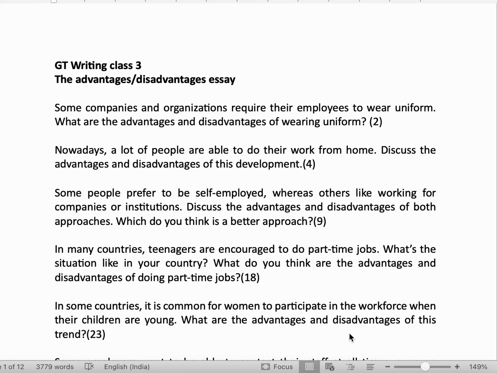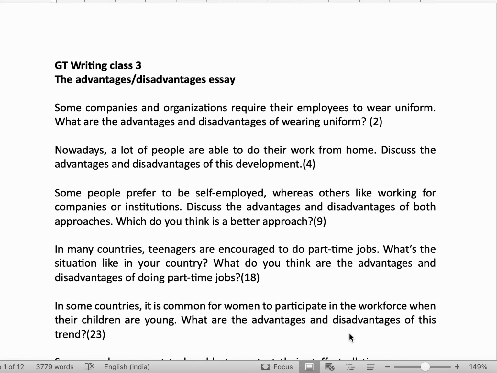But mostly I have seen that for the GT students, they don't ask what is more, they generally ask to write the advantages and disadvantages. Yet I feel that in the introduction, if you just write your opinion on what you think is more, it would be better. Because for a 7 band descriptor, it is clearly written that the candidate should have taken a stand. Now, the stand will come if you say what is better, what is more. That will be your stand, your opinion. So I just advise, but even if you don't write, it's not that it will be wrong.